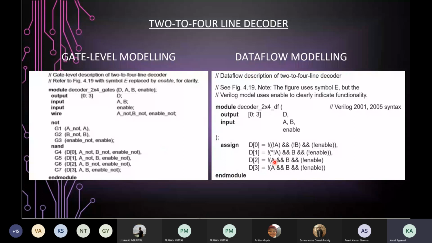Let me give you one hint: the statement corresponding to the output D2 has two mistakes in it. One is a syntax error and one is an error in the logical expression, the Boolean expression. The Boolean expression contains one error and the syntax of the D2 statement has one error. If anybody can get it, please come forward and say your point.